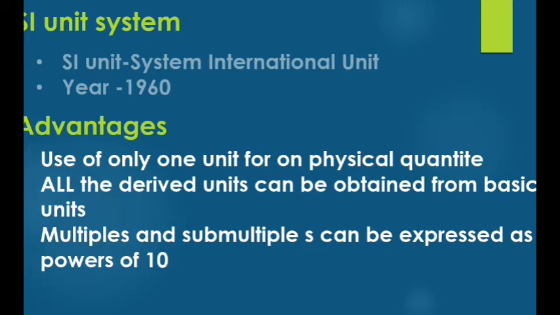And another one: multiples and submultiples can be expressed as powers of 10. Already you know, for example, kilogram is 10 power 3 gram. 1 kilometer is 1000 meter, and that 1000 will be converted into 10 power 3. That is called multiples and submultiples expressed as powers of 10. So these are the advantages, or rules, of SI units.